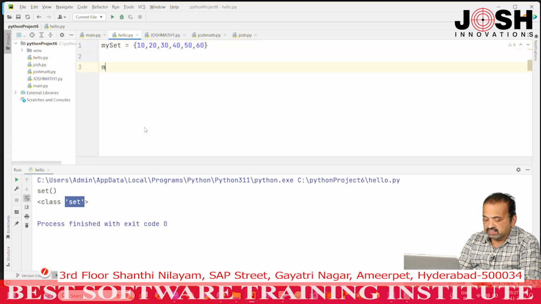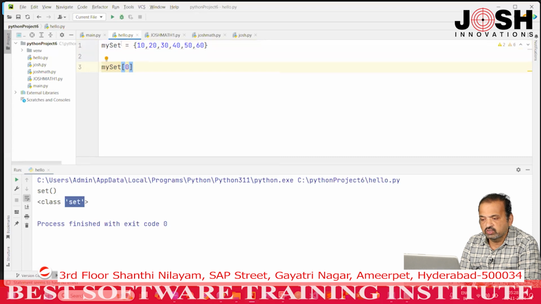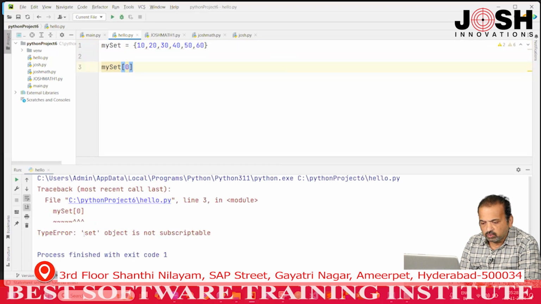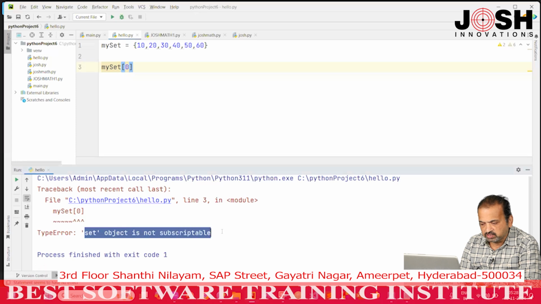For example, I will try to access by using the square bracket notation with 0, and when I run this you will get an error. Why? Because a set does not maintain index numbers. Set object is not subscriptable. So, you can't access by using an index number.